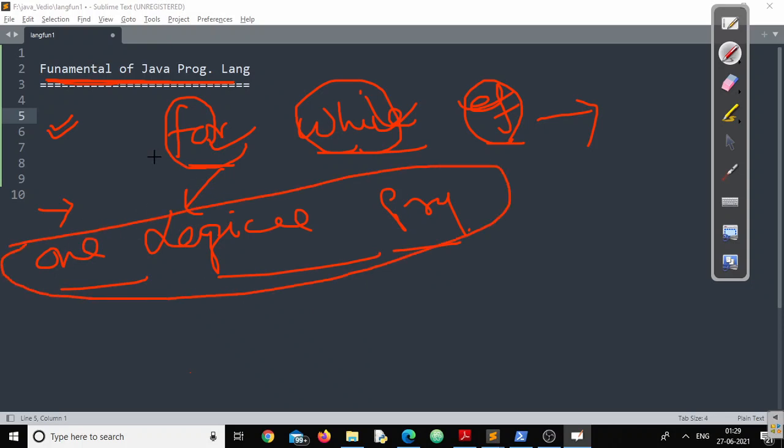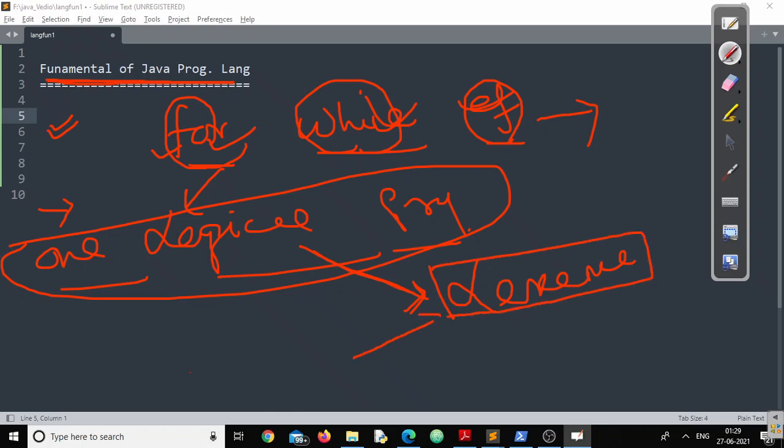If I can call this one logical unit of a programming language, then we can name this technically, and the technical name of the individual logical unit of Java programming language is called lexeme, right? So lexeme is the terminology from where the fundamentals of Java programs start.